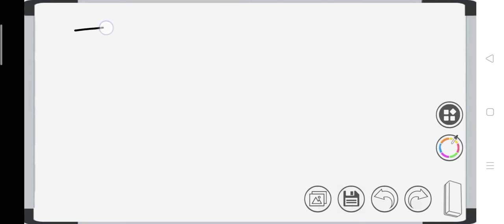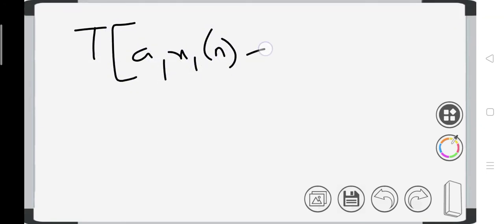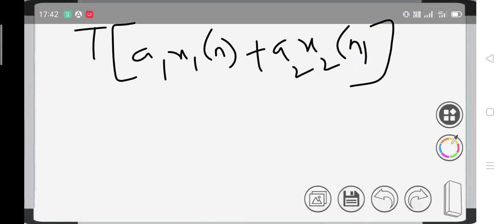Now we have to consider the LHS. The LHS is transformation of a1 into x1 of n plus a2 into x2 of n. This is the LHS of the superposition principle.